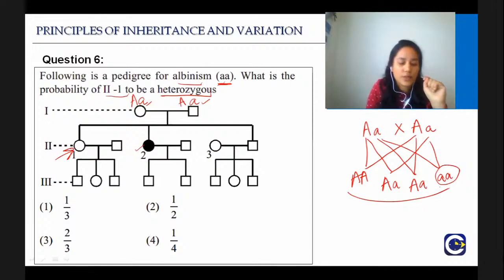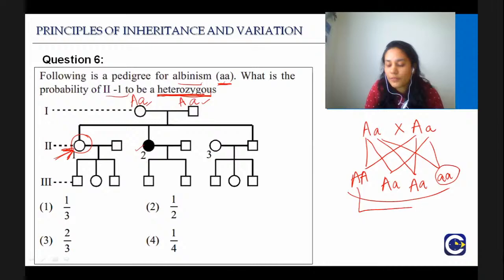Okay, now what is the question? The question is, what is the probability of this individual 2-1 to be a heterozygous? First of all, you have to see what is this individual. This individual is phenotypically normal. How many of here are phenotypically normal? 3 of them are phenotypically normal.